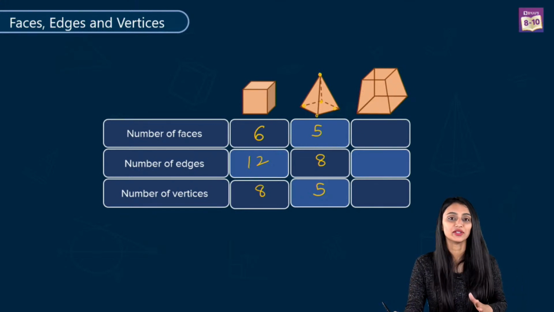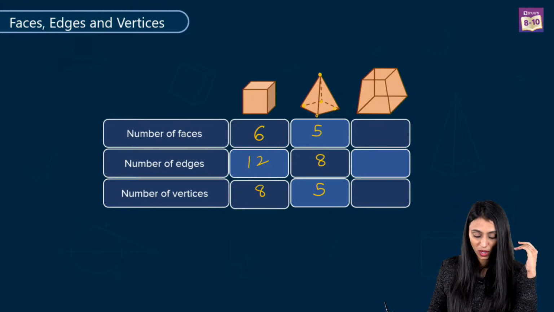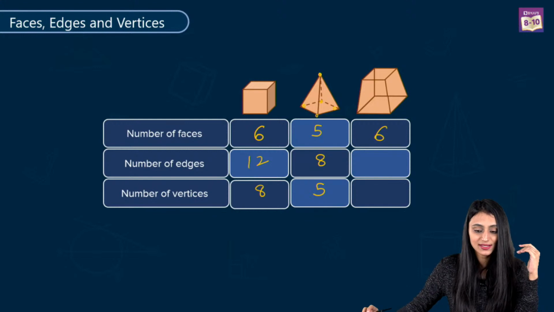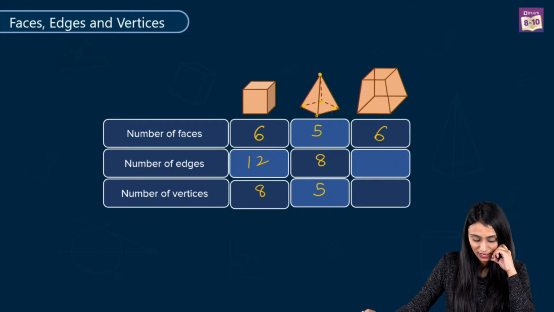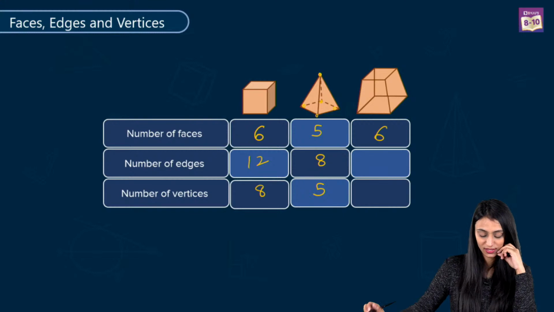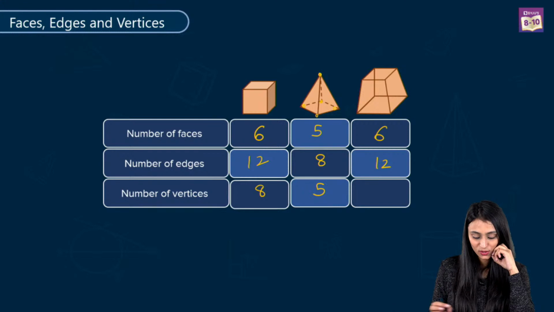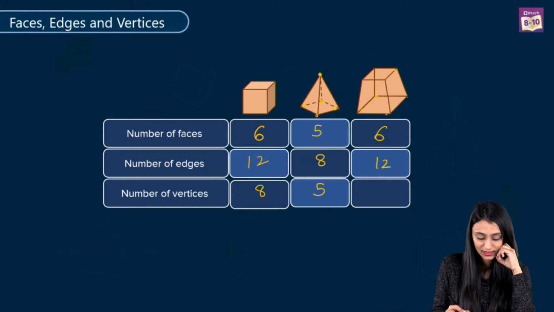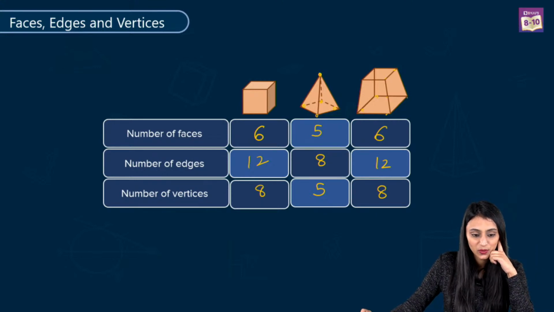Now, we have our third figure over here. Number of faces, edges and vertices. Quickly. If you count here, number of faces over here are 6. Very simple question. Chandrakanta, yes. Pritesh says it's 6. Correct. So, faces are 6 and what about the edges? Edges over here are going to be 12 and the number of vertices over here, these are the vertices, so number of vertices is 8. Correct. Yes, Krish says edges are 12.